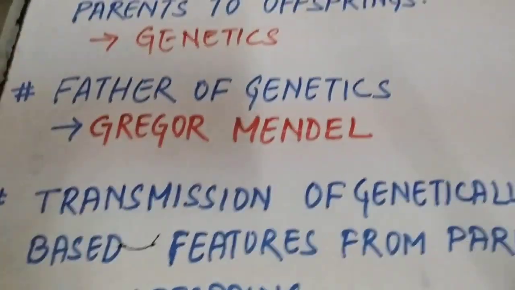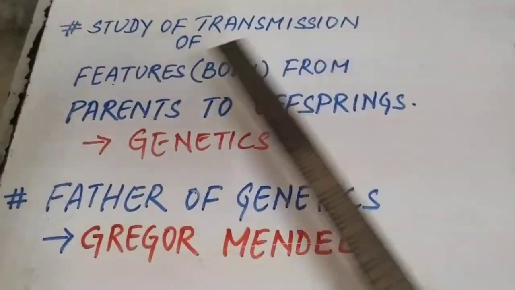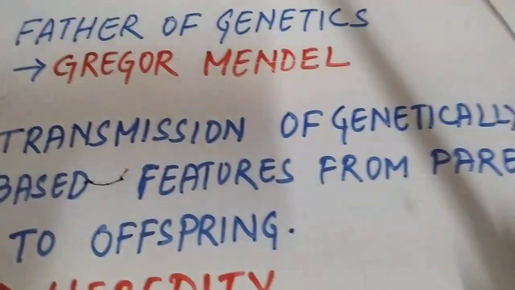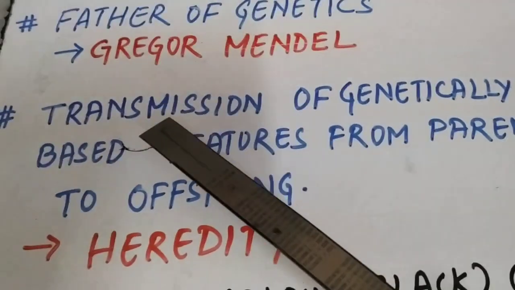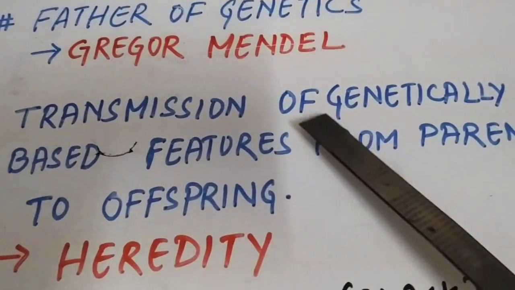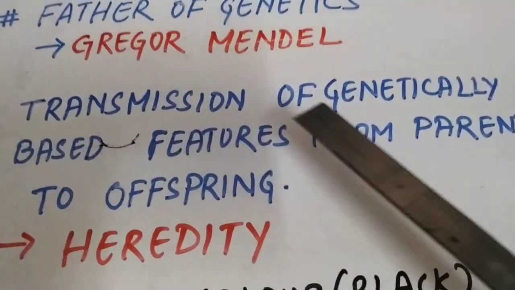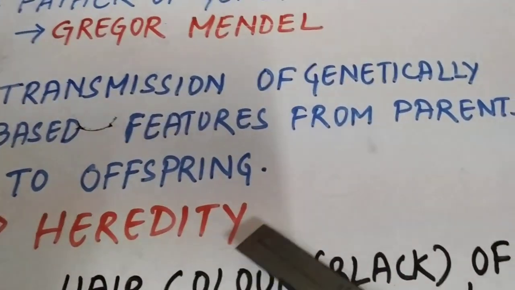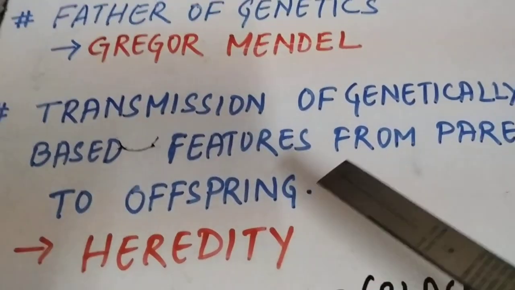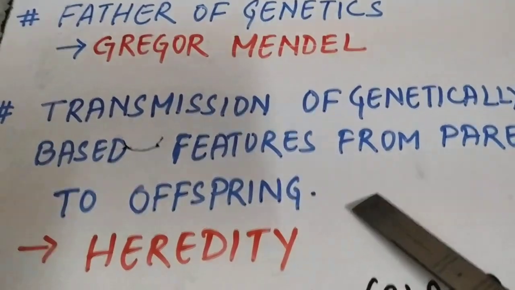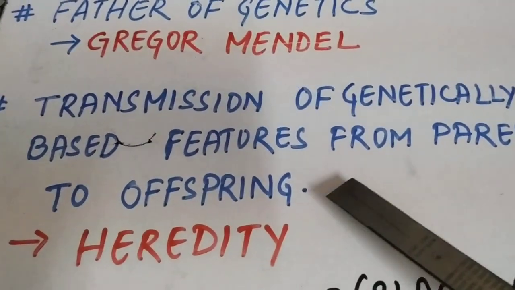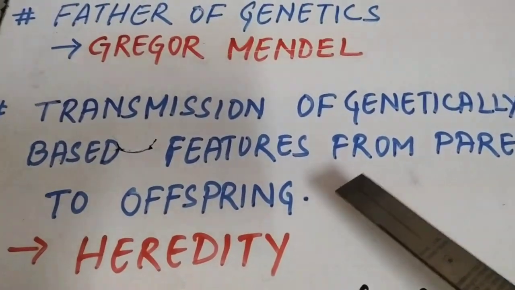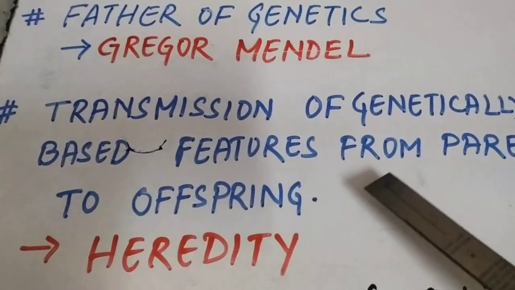Next. The study of transfer of genes from parent to offspring is called genetics. Generally, when the transfer of genetically based features from parents to offspring occurs, that term is called heredity. As I said, your mother is fair enough and father is average, but in you, mother's gene, that is the character, skin color, is found.